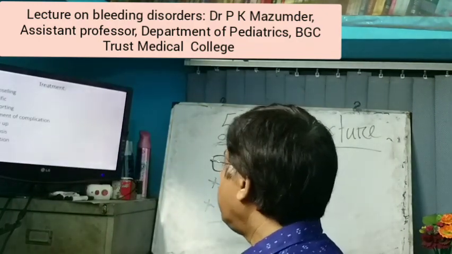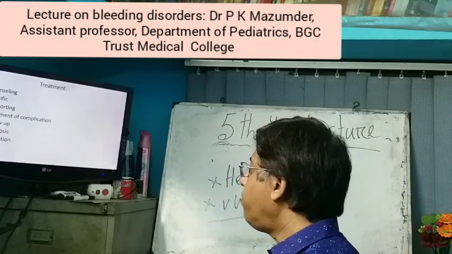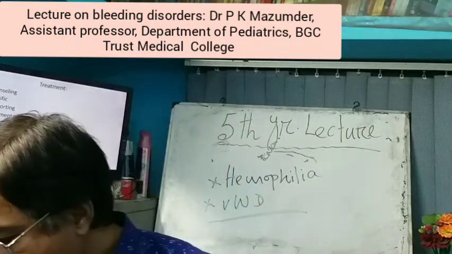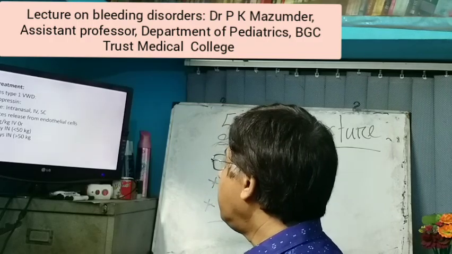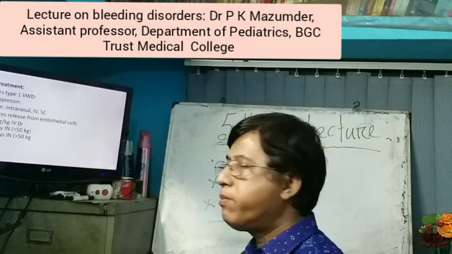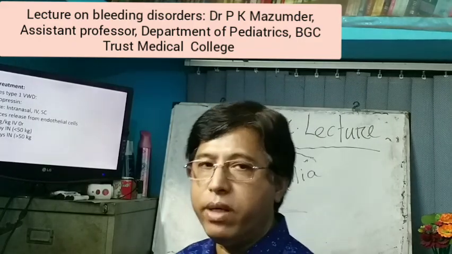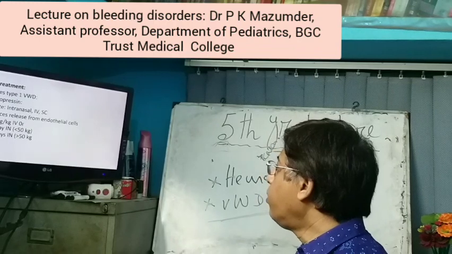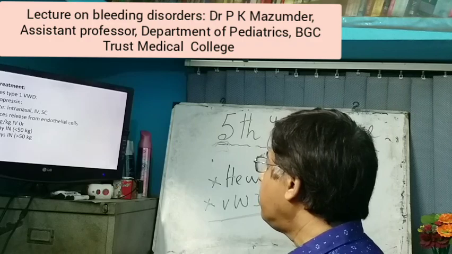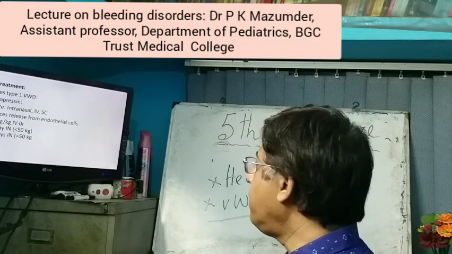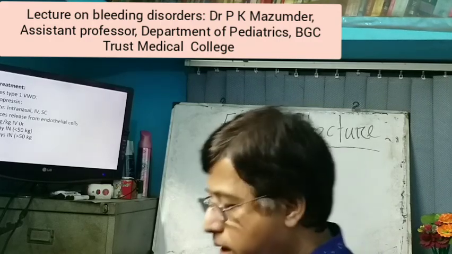Now treatment: counseling, specific treatment, supportive treatment of complication, follow-up, prognosis and prevention. Now specific treatment, in mild cases, type 1 von Willebrand disease, desmopressin, which increases the synthesis of von Willebrand factor. It is given routinely intranasally, IV or subcutaneously, inducing release from the endothelial cells, and in nasal spray for less than 50 kg, one spray intranasally, and if more than 50 kg, 2 sprays intranasally.